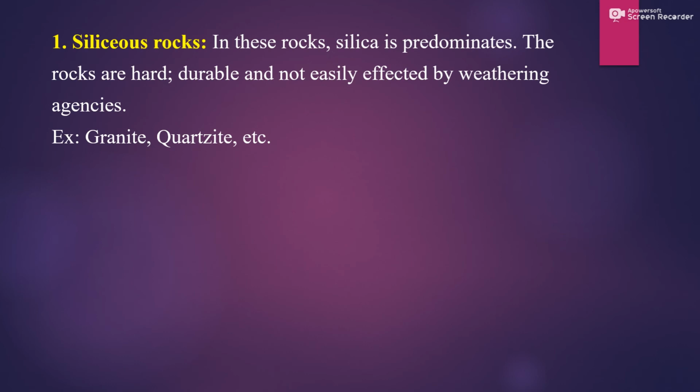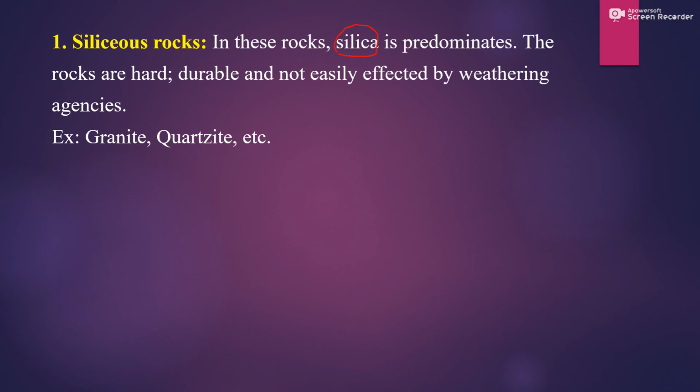We'll move on to siliceous rocks. In these rocks, silica is predominant. The rocks are hard, durable and not easily affected by weathering agencies. Here in siliceous rocks the hardness will be more, like 6, 7. The main content in this rock will be silica, so silica content will be more in this type of rocks. Examples are granite, quartzite, etc.